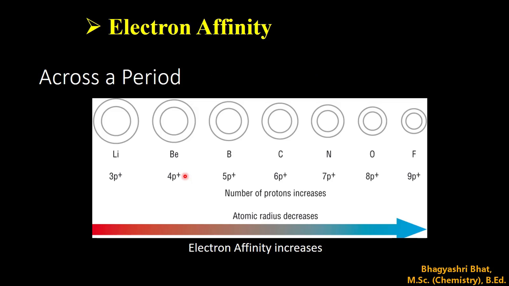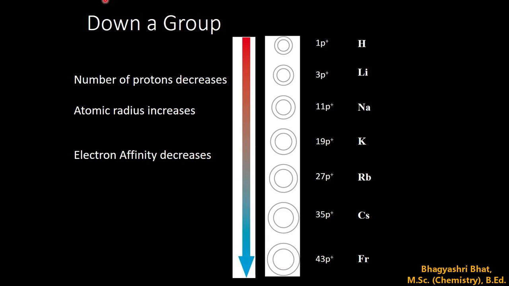In the periodic table, when we move across a period, the atomic radius decreases as we move from left to right, so electron affinity increases. Similarly, when we move down a group from top to bottom, atomic radius increases, so electron affinity decreases. So this is the second condition required for the formation of an ionic compound.